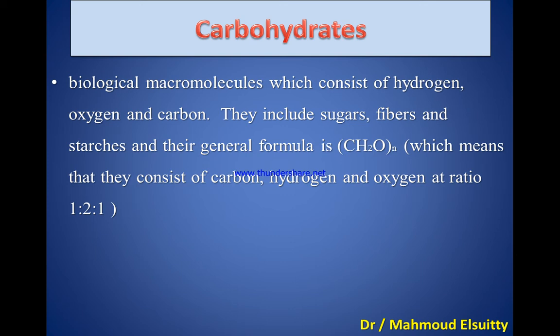In fact, carbohydrates are biological macromolecules which consist of hydrogen, oxygen, and carbon. They include sugars, fibers, and starches, and their general formula is CH2O, which means they consist of carbon, hydrogen, and oxygen at a ratio of 1 to 2 to 1.